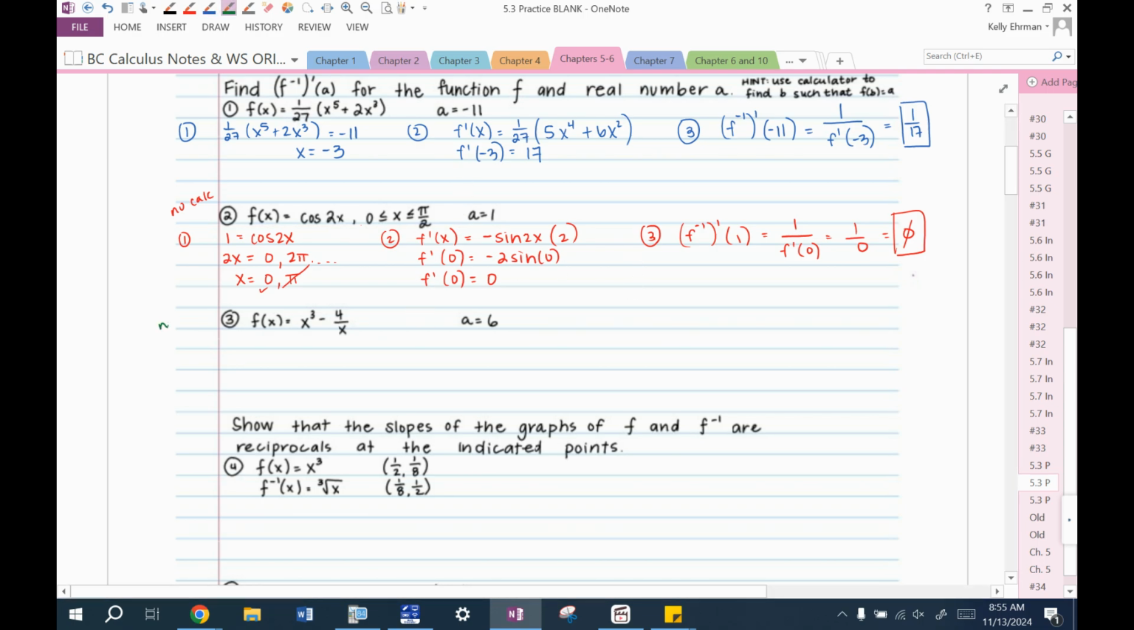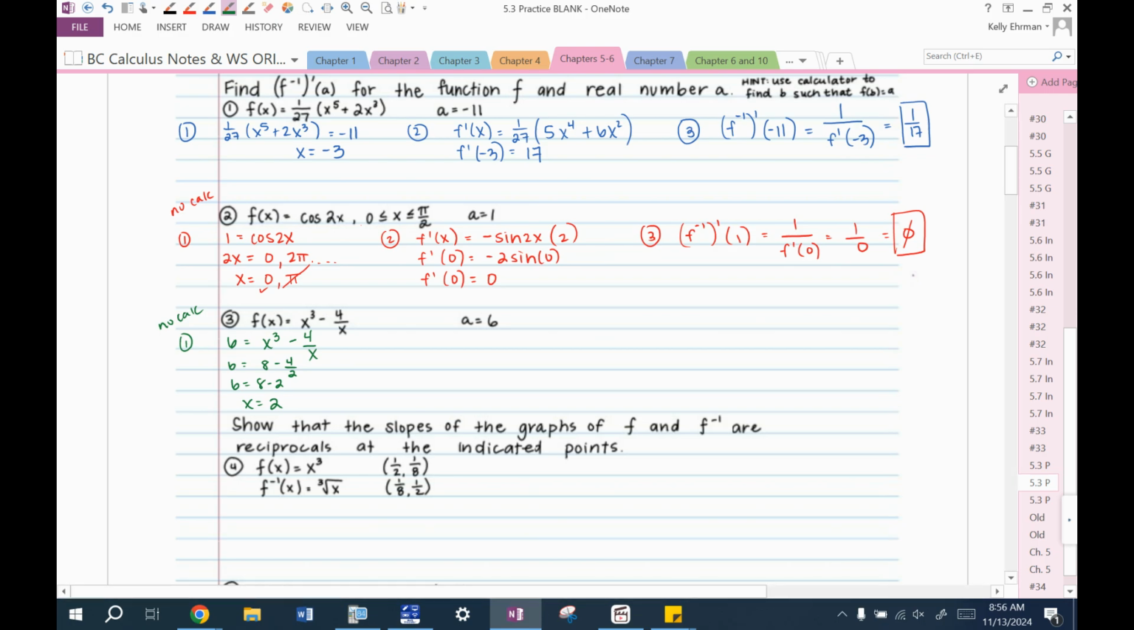All right, let's do this one without a calculator. So we need to say 6 equals x to the third minus 4 over x. I'm guessing that it's probably 2. Let's check this. If I plug in 2, is 6 equal to 8 minus 4 over 2? Yeah, 6 is equal to 8 minus 2. So x equals 2. That's doable without a calculator.